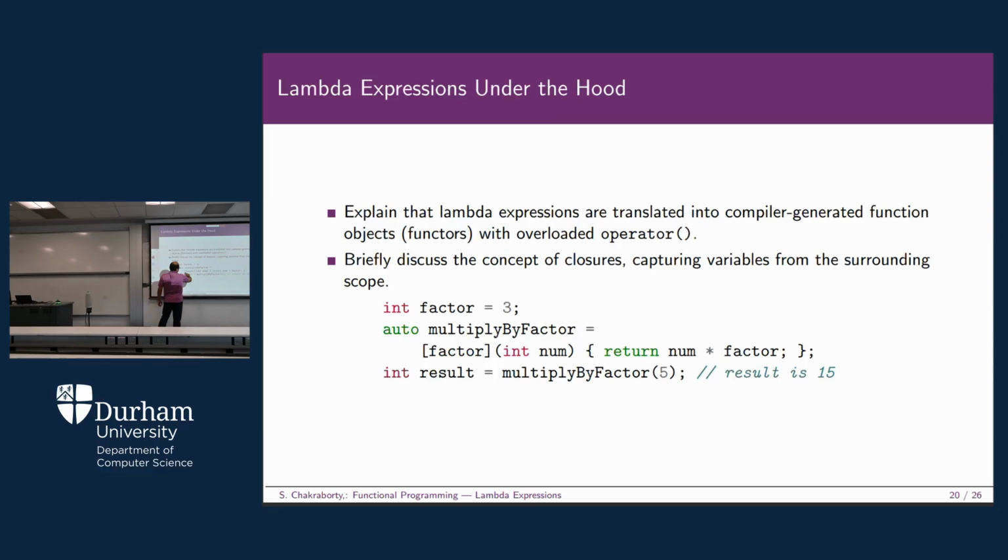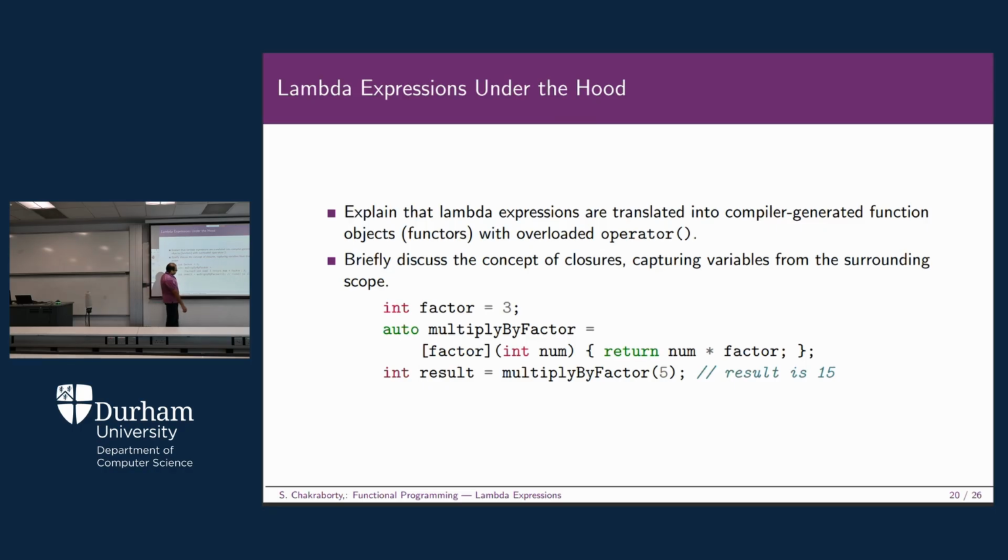So when you are using it like this, the capture clause basically captures factor. Factor is defined earlier, as I told you, that if you have declared some variable earlier, you can actually capture it by the capture clause. So you have used the factor. Factor is not declared within this capture clause with the ampersand sign, so we don't have the write privilege, but we do have the read privilege. So when you have this argument num ready, num will be multiplied with factor, and the result will be returned from here and assigned to multiplyByFactor. So now when you call this multiplyByFactor function with 5, the result will be 15.